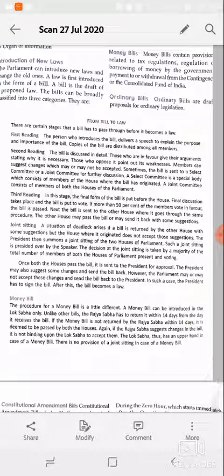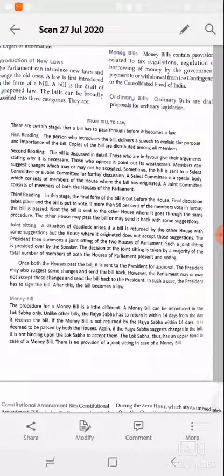As I told you, an ordinary bill can be introduced in any house, but keep in mind that a money bill is only introduced in the Lok Sabha, right? And before introducing the money bill, the President's approval must be there. When a money bill is passed by the members of the Lok Sabha, the bill is sent to the Rajya Sabha.